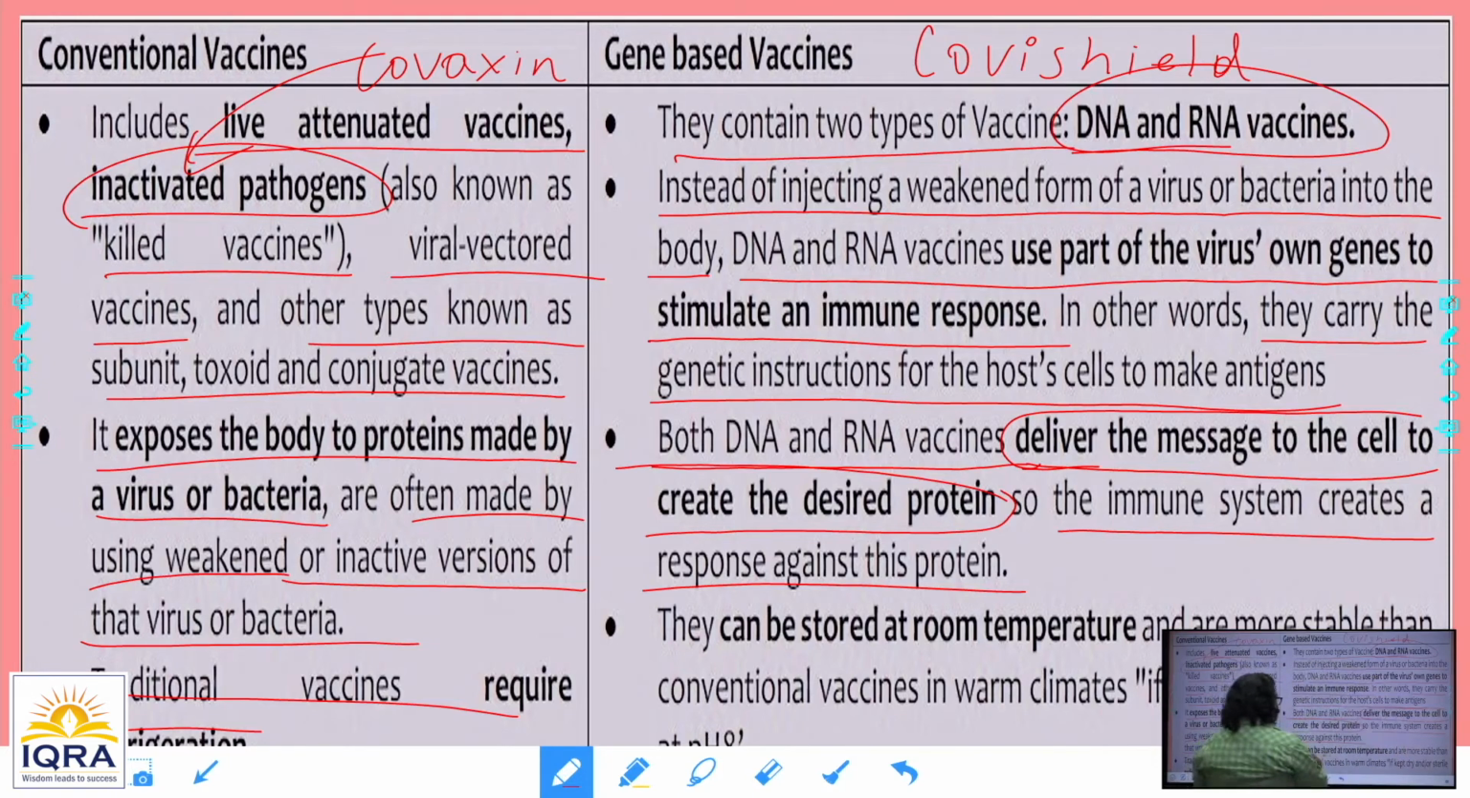They can be stored at room temperature and are more stable than the normal type of vaccine. They can be kept dry and at a pH of 8, even in alkaline conditions. These are very, very important points, and a concept-based question can be asked. UPSC questions are always based on concepts, facts, application, current aspects and day-to-day life, so you could expect a question on that. So this is the one thing here.